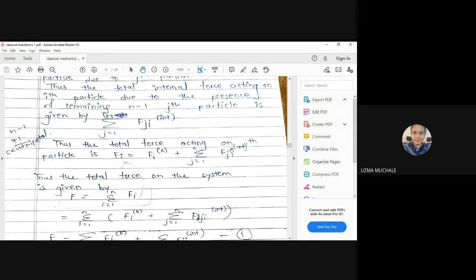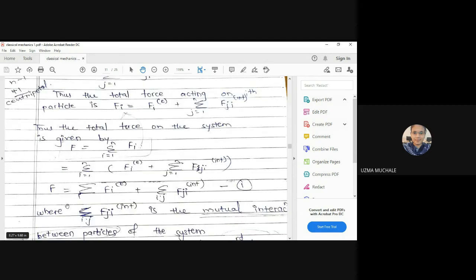Okay, that is the force acting on the ith particle due to the presence of the jth particle, which I can write as F1j, F11, F12, F13 and so on. Okay, suppose we have n number of particles. Thus the total force can be written as the summation over i of Fi. That is, Fi is the force acting on a single particle. Then the summation of this will give you the force acting on the whole system. Okay, the system consisting of n particles. Hence the summation will run from 1 to n.